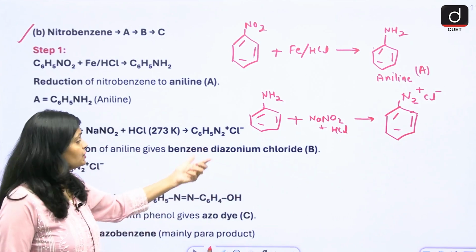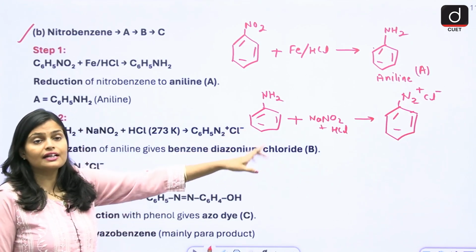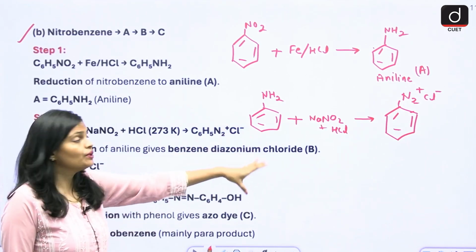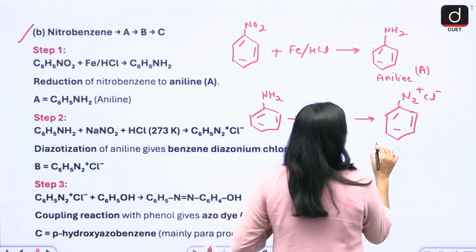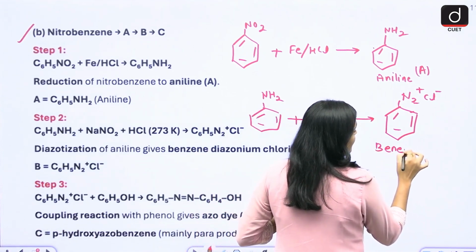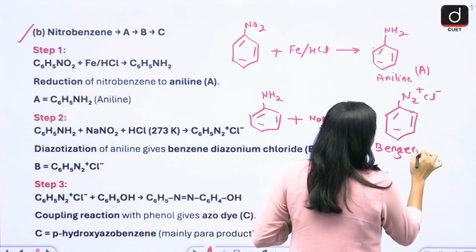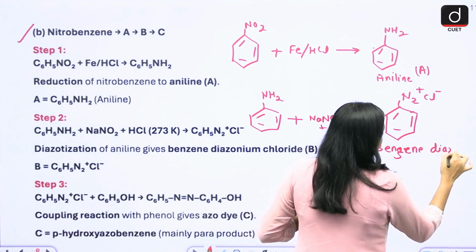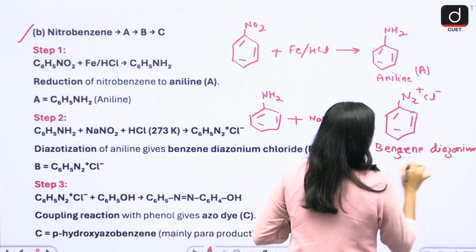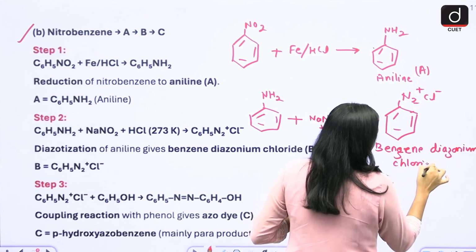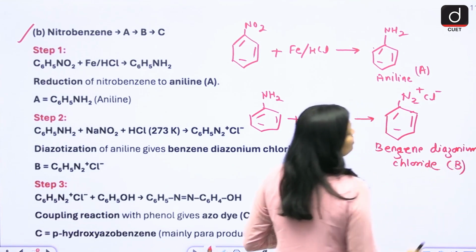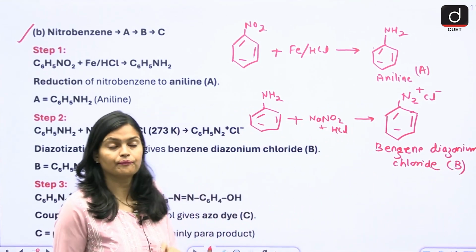Ultimately benzene diazonium chloride. So what is this? This is your answer number B.